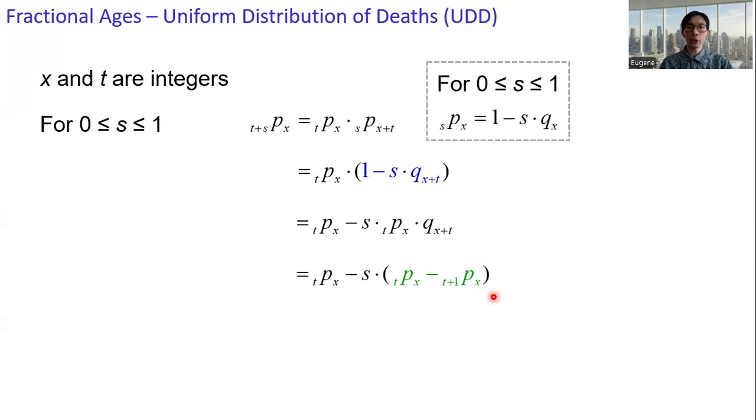And then upon some manipulation, we get an interpolation formula: 1 minus s times t p x plus s times t plus 1 p x. And this is the expression for t plus s p x. t plus s p x corresponds to the age x plus t plus s, which is between the ages t and t plus 1. So we make use of this interpolation of the two ages, t p x and t plus 1 p x, and then we can get t plus s p x.